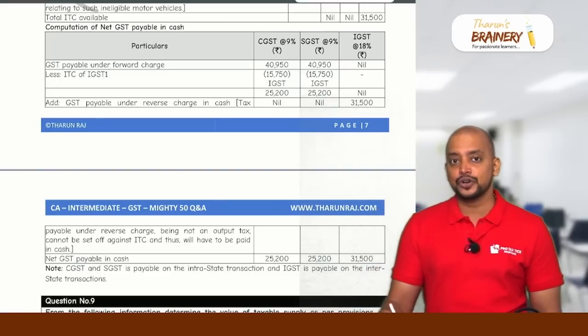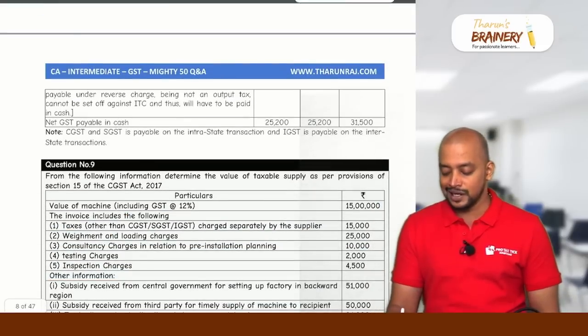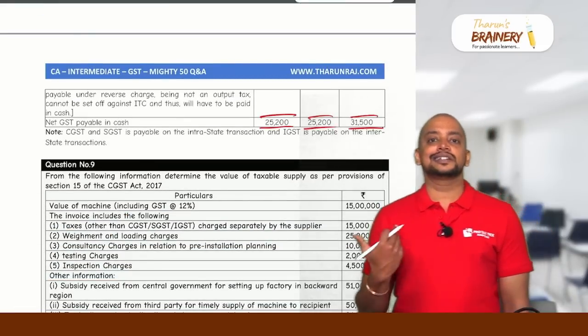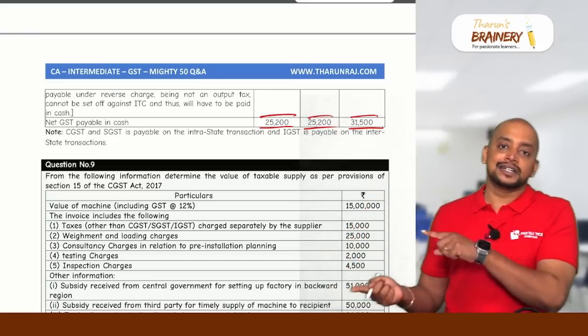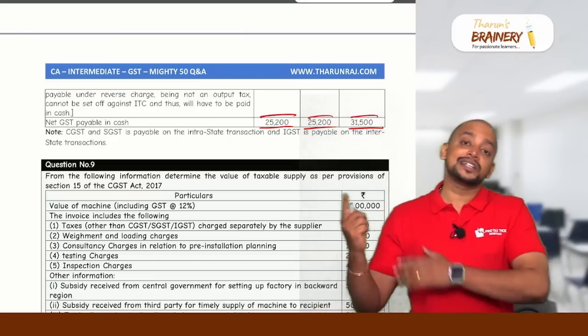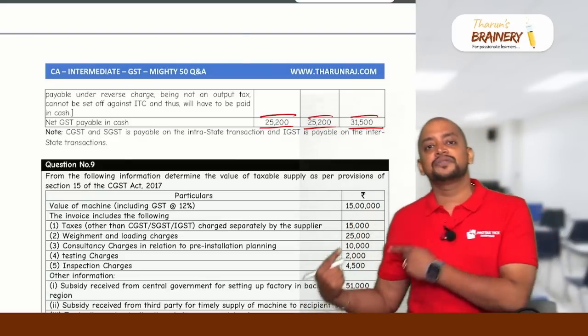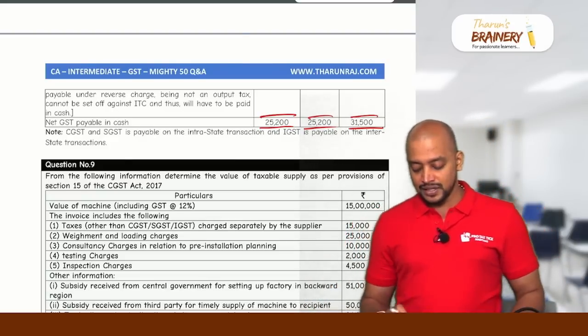So then we have to add GST under RCM, 31,500. Therefore 25,200 and 25,200 and 31,500 is taken as the net GST payable in cash. So IGST credit, we cannot use it for the RCM liability. We have to adjust with FCM liability. So IGST credit, we adjusted with FCM liability. Thereafter, we added RCM liability. So this is how we need to do.